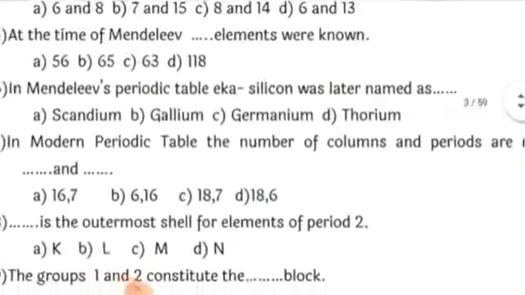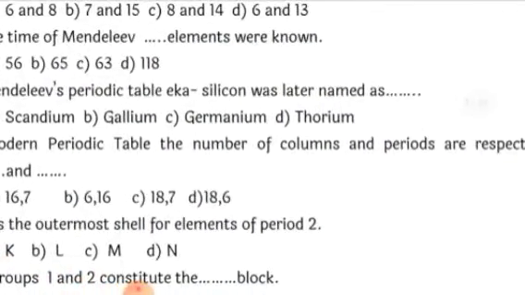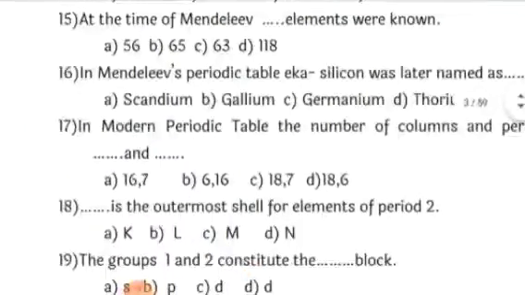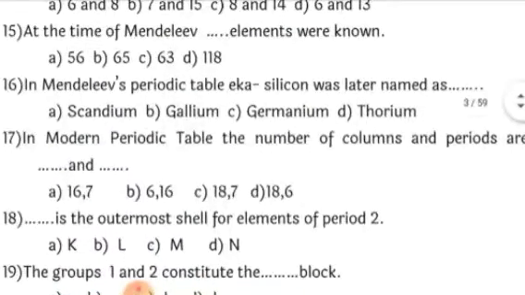Next, in Mendeleev's periodic table, Eka silicon was later named as dash. Now, among these, silicon is a metalloid, and among all these options, only one is a metalloid, that is germanium, right? So Eka silicon had properties similar to germanium. Eka means similar to silicon.